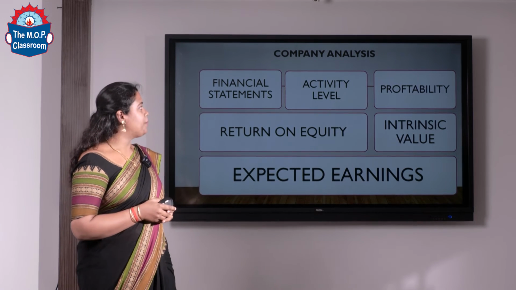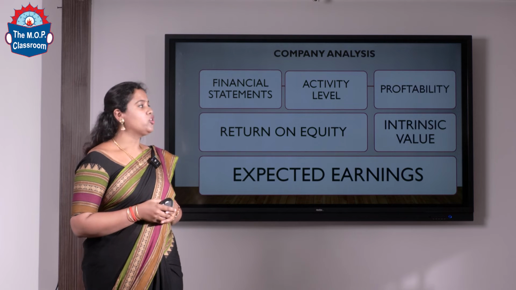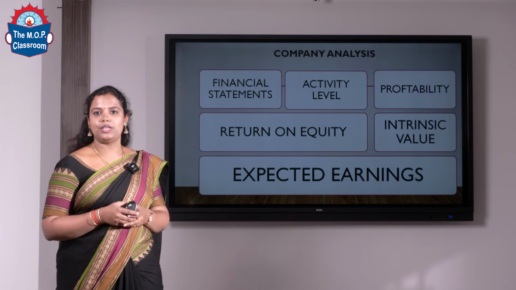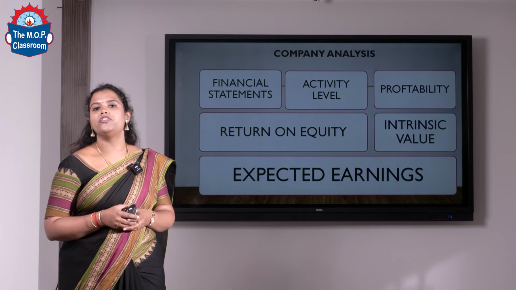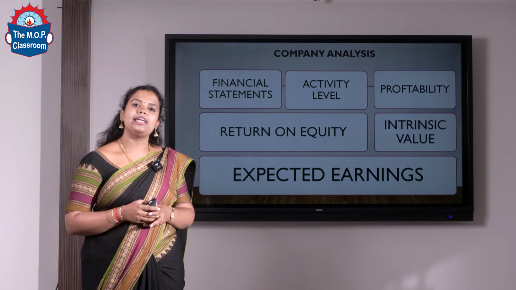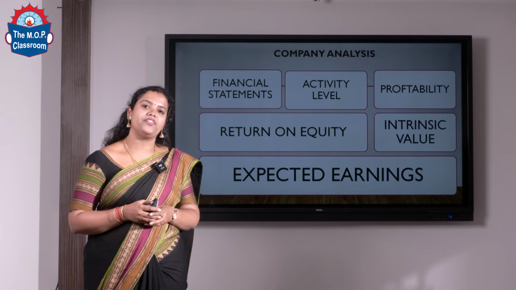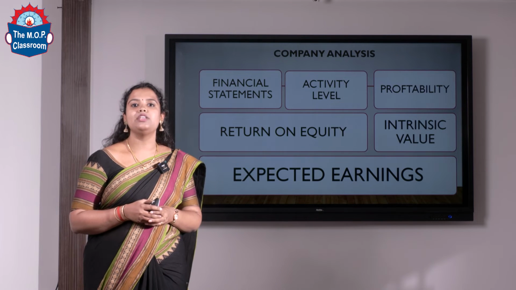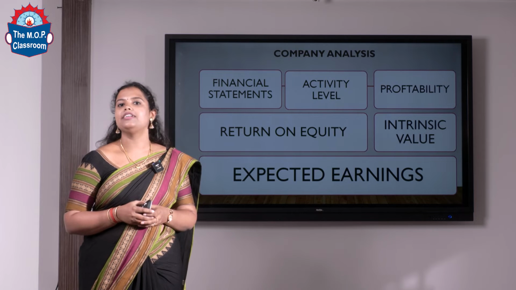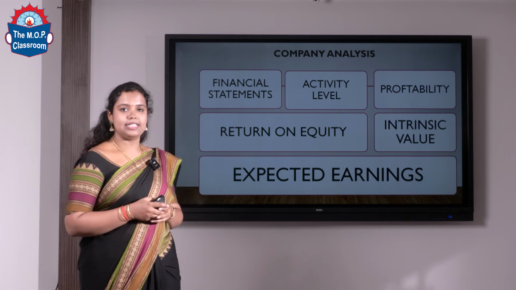The next concept under company analysis is profitability. If you want to know the expected earnings, the return on equity and the intrinsic value, we need to know the profitability of the company. If you look into the financial position, you have to analyze at least 5 to 6 years of financial data in order to determine the exact profit margin for the company. With this, I conclude the part of company analysis here.